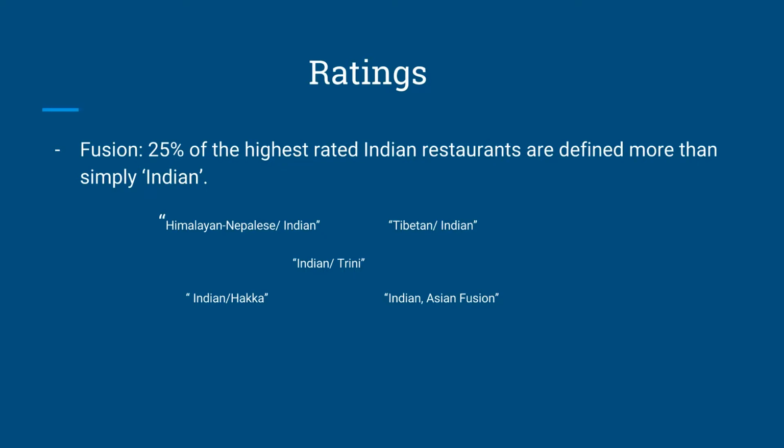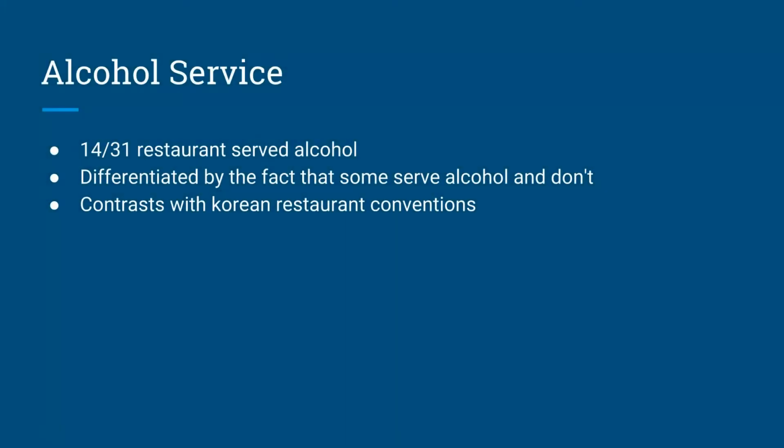Another significant finding of our analysis is alcohol service within the clustered restaurants in the Toronto region, which further supports our application of Hotelling's law, in that 14 out of 31 restaurants in the Toronto region of our spatial map served alcohol, which is almost 50%. This suggests that the reason these restaurants don't feel the need to cluster is because they are differentiated by the fact that some serve alcohol and some don't.